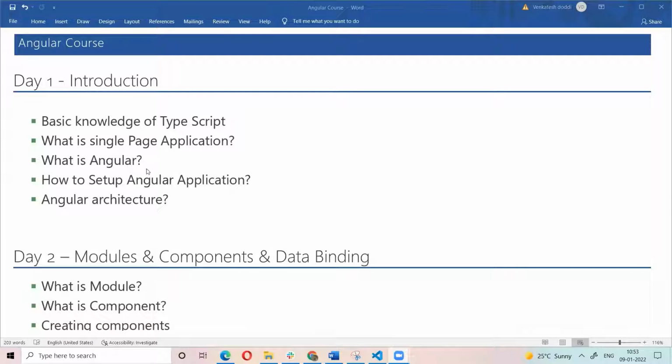Okay. In today's class, I will give a brief introduction about Angular. Before going into what Angular is and why we use Angular, I will share some real things about JavaScript and TypeScript. Before learning Angular, everyone must have basic or some advanced knowledge of JavaScript.